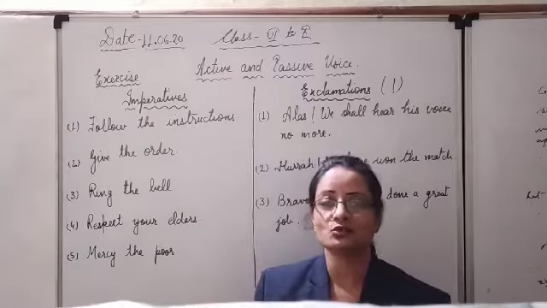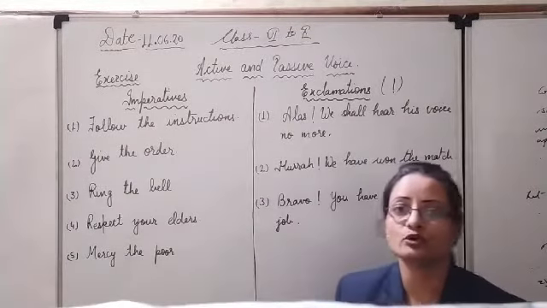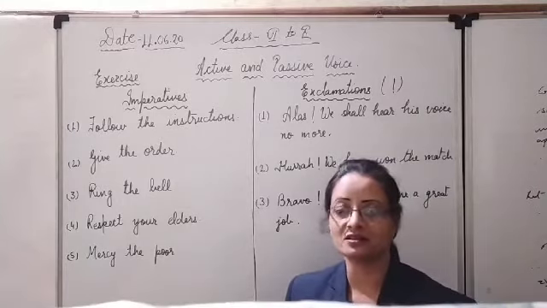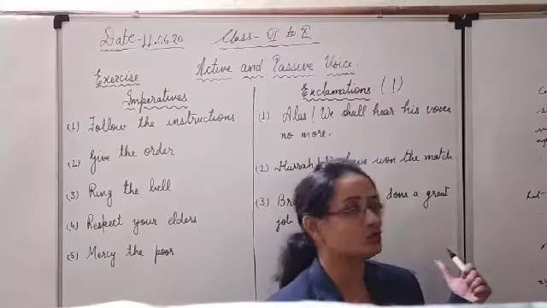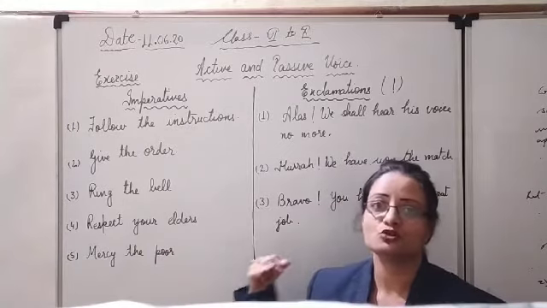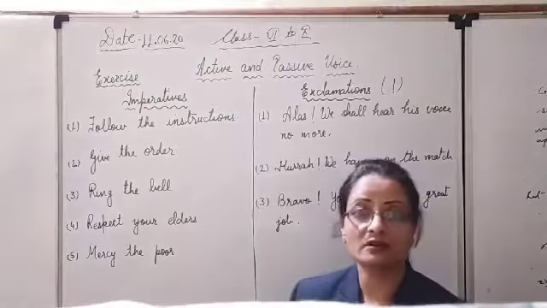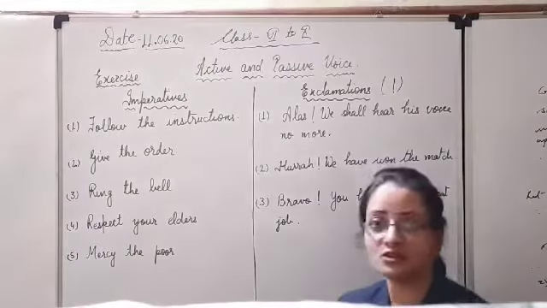The same tense you have to keep in the sentence. Second thing, do not forget to put the punctuation marks at the end: in the interrogatives you will place the question mark, and in the assertives, imperatives and exclamations, you will keep the marks as they are. Okay, so here let us begin with the imperative sentences.